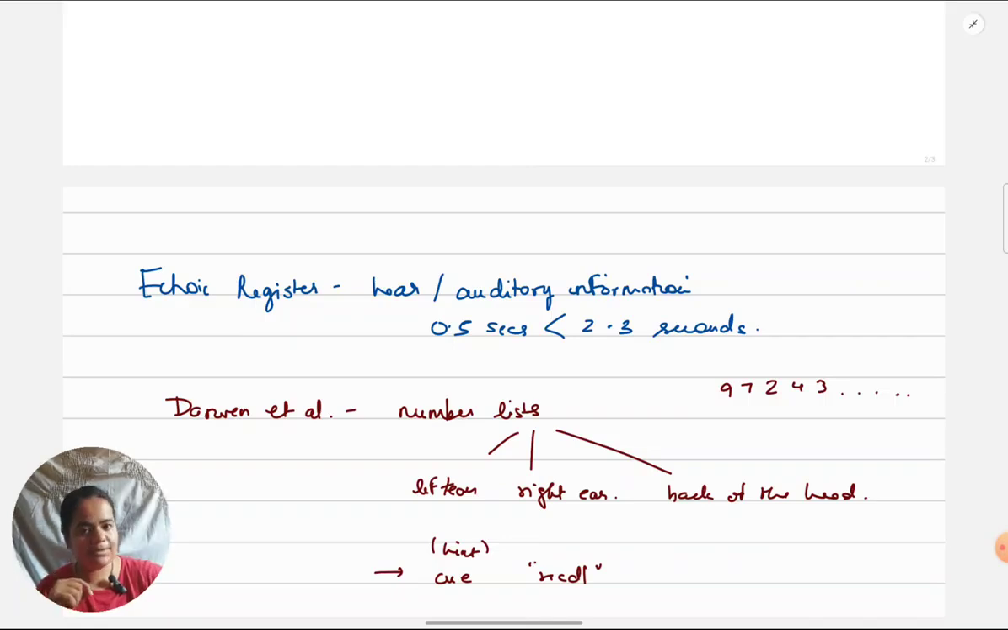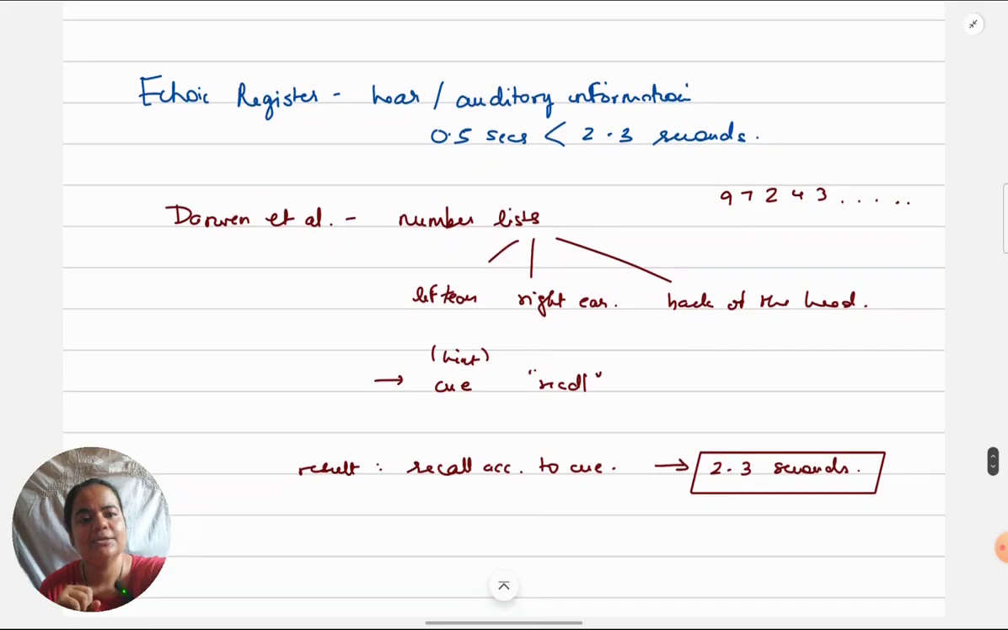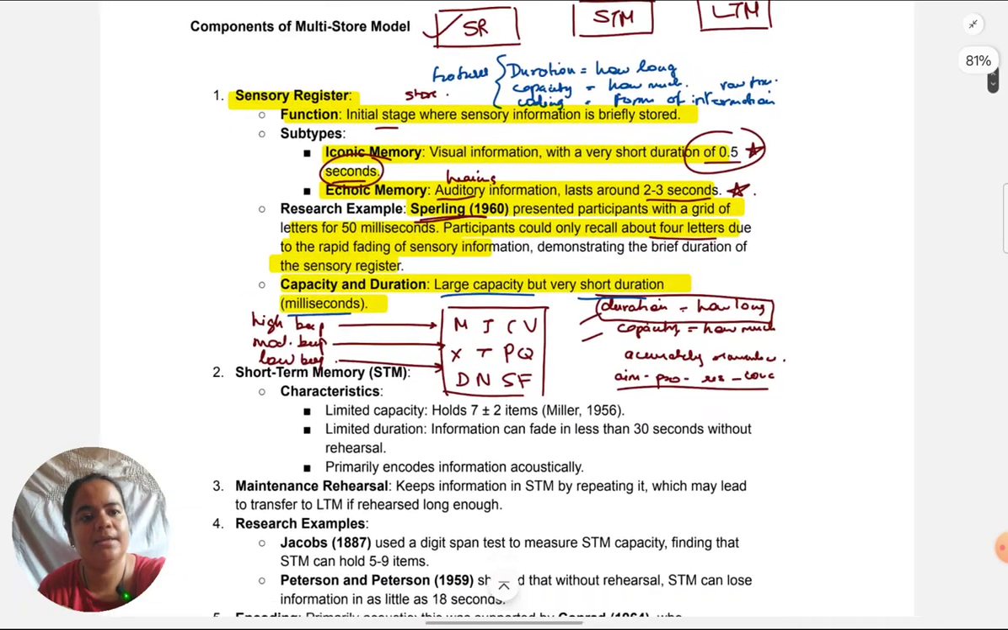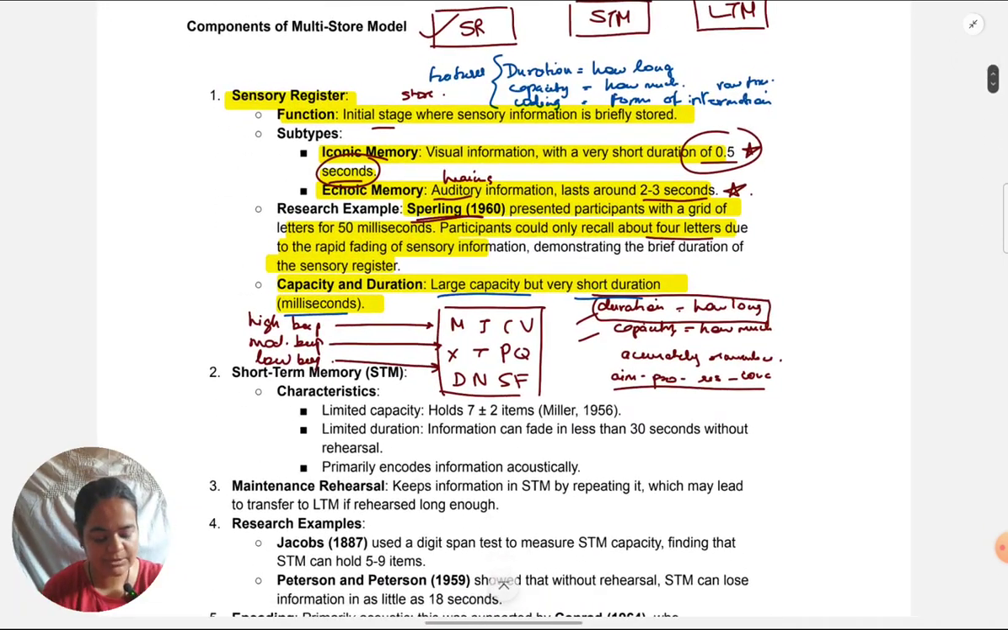So from this, Darwin concluded that the duration of echoic memory, meaning the ear register, sensory register, is 2 to 3 seconds. So that is how we have come to this figure, which we saw earlier in the text, that for the echoic register, the duration is 2 to 3 seconds, from classic studies like those done by Darwin.